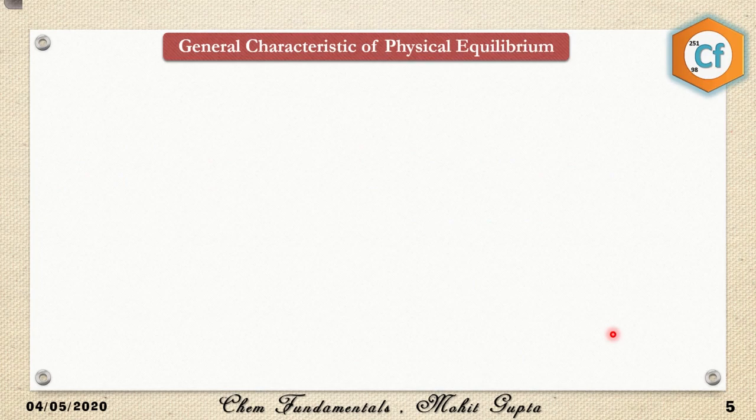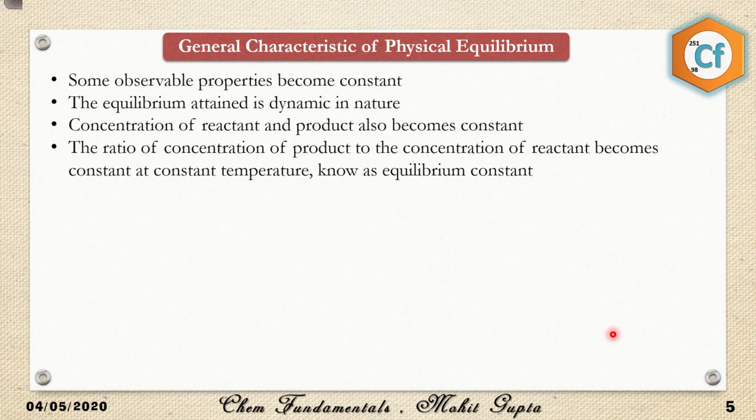Next we come to the general characteristics of physical equilibrium. Some observable properties become constant. As I said, temperature becomes constant or the concentration becomes constant. The equilibrium attained is dynamic in nature. One important thing is the equilibrium should be dynamic, it can't be static. Dynamic means that the rate of forward reaction is equal to the rate of backward reaction. The amount of reactant that is converted into product, the product is going to convert itself back into the reactant. So it should be dynamic in nature, it shouldn't be static. A motion should be involved during this equilibrium.